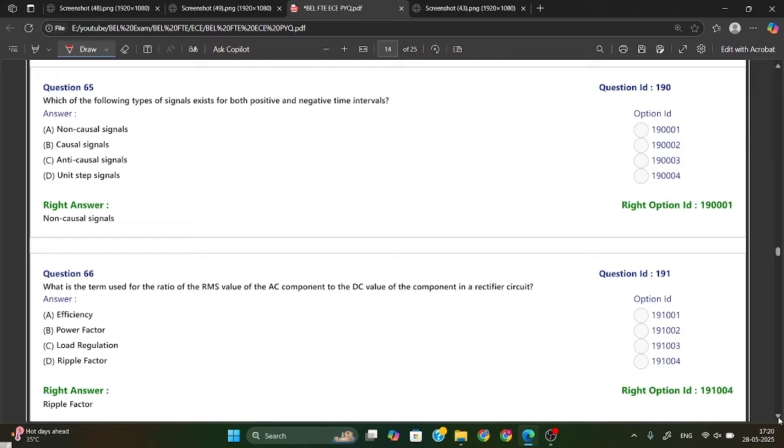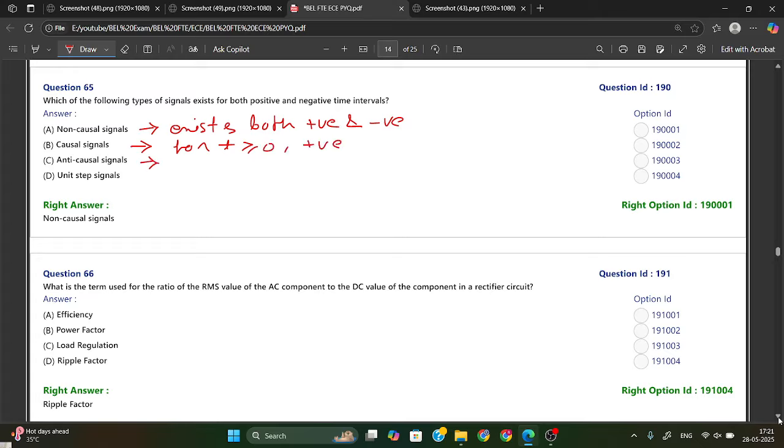Which of the following type of signal exists in both positive and negative time interval? So we have non-causal signal, which exists in both positive and negative time interval. We have causal signal. In a causal signal, it will exist for t greater than or equal to 0, meaning positive only.